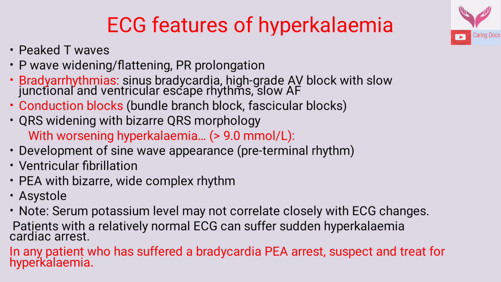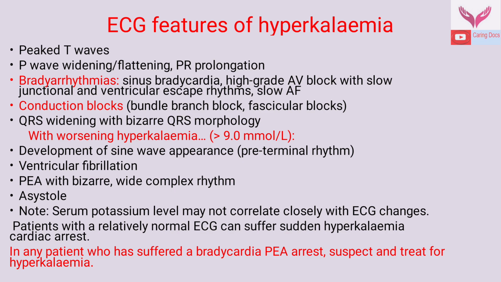The features of hyperkalemia seen in the ECG are peaked or tall T wave, P wave widening and flattening, PR prolongation, bradyarrhythmias like sinus bradycardia, high grade AV block with slow junctional and ventricular escape rhythm, slow atrial fibrillation, conduction blocks like bundle branch blocks, fascicular blocks, and QRS widening with bizarre QRS morphology.